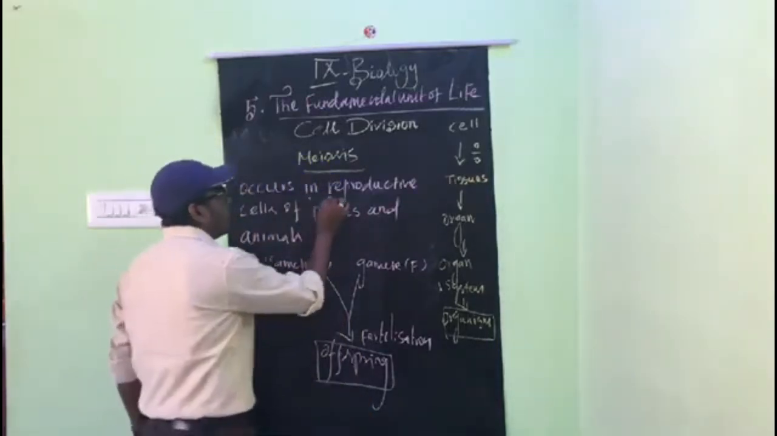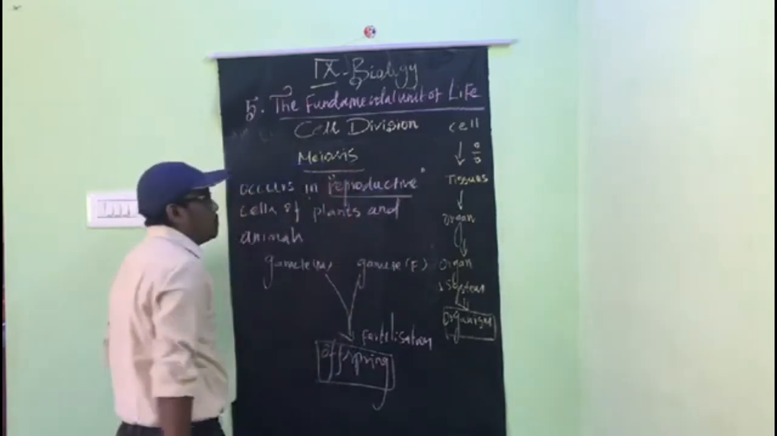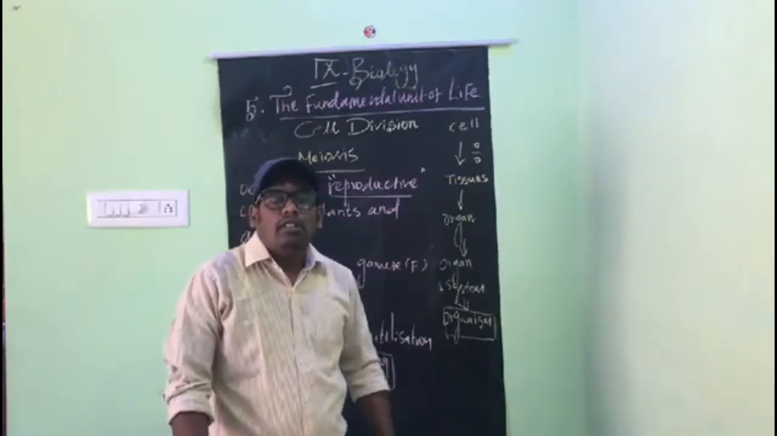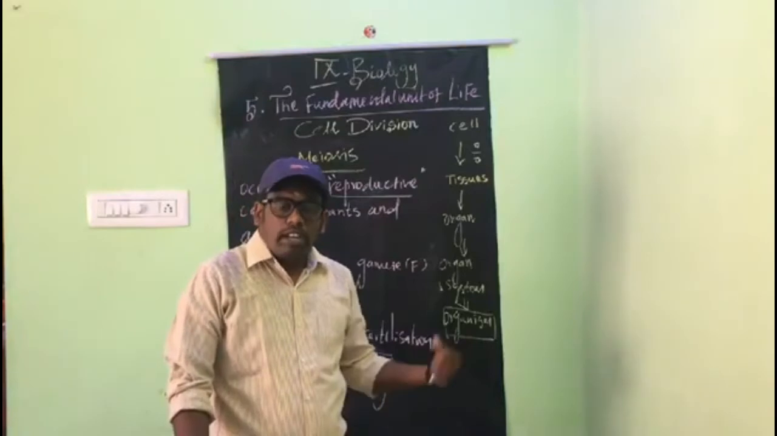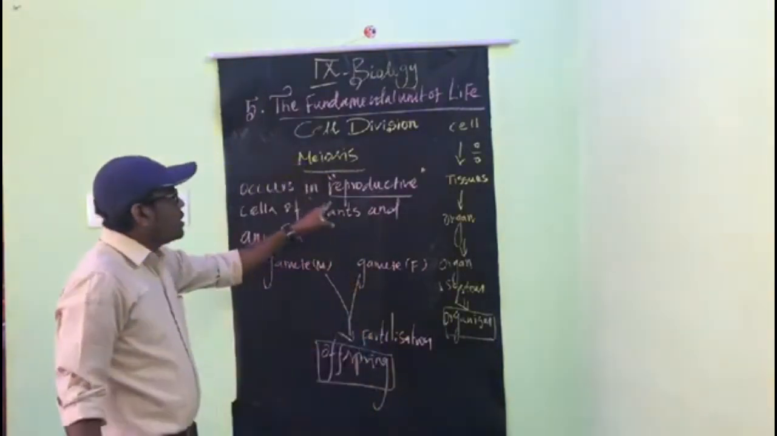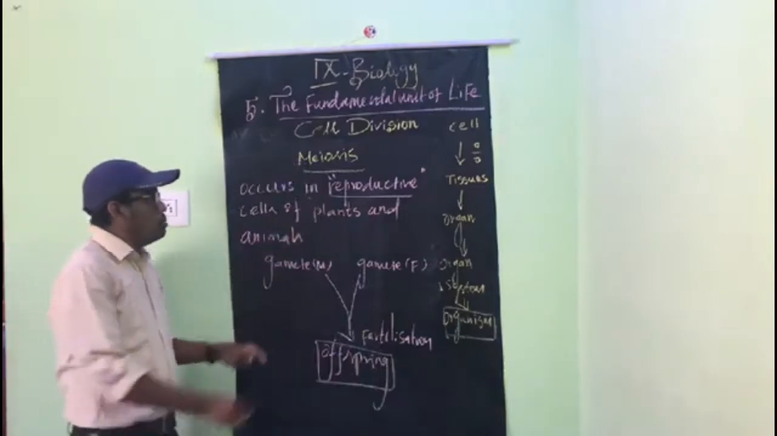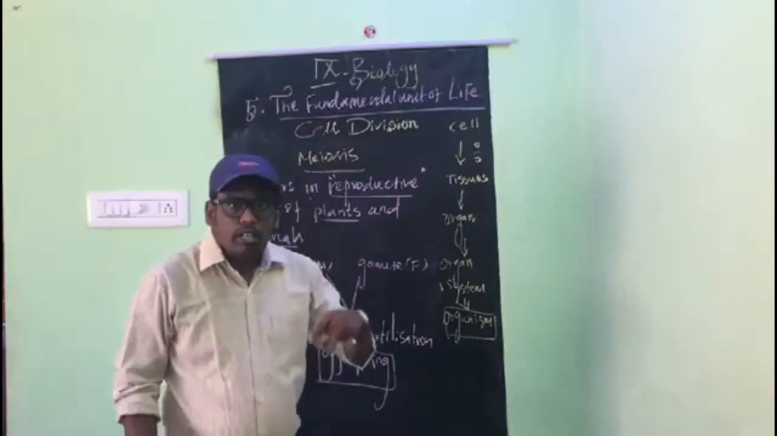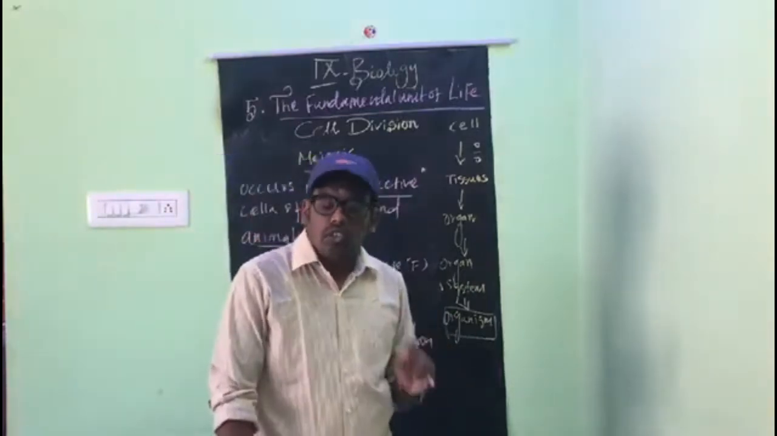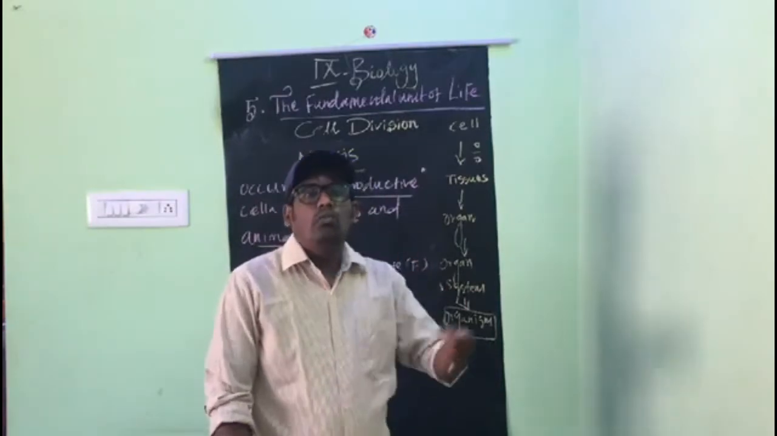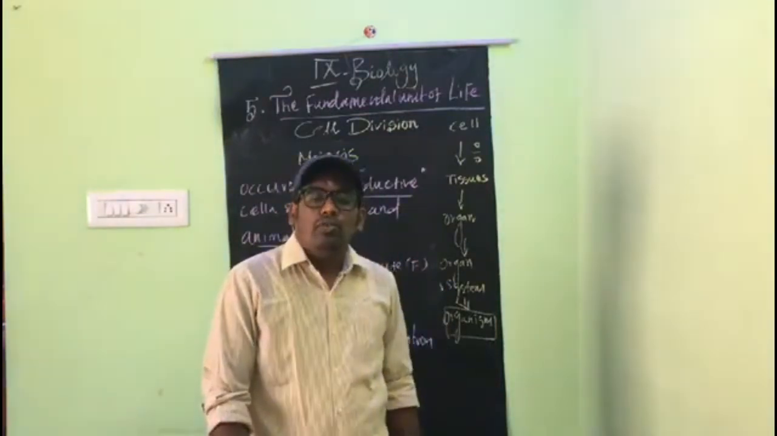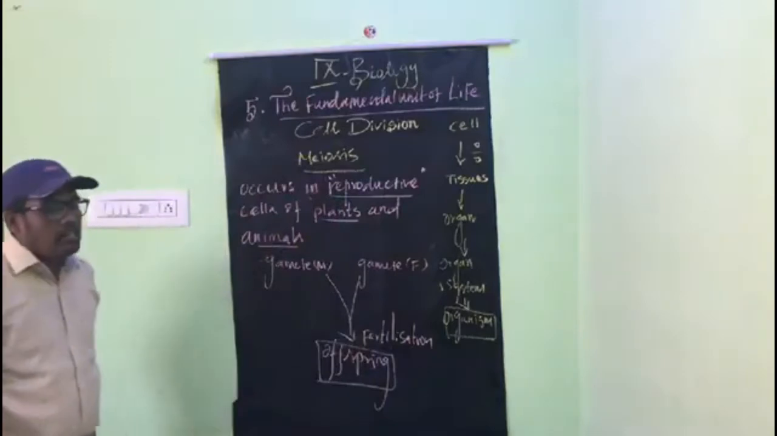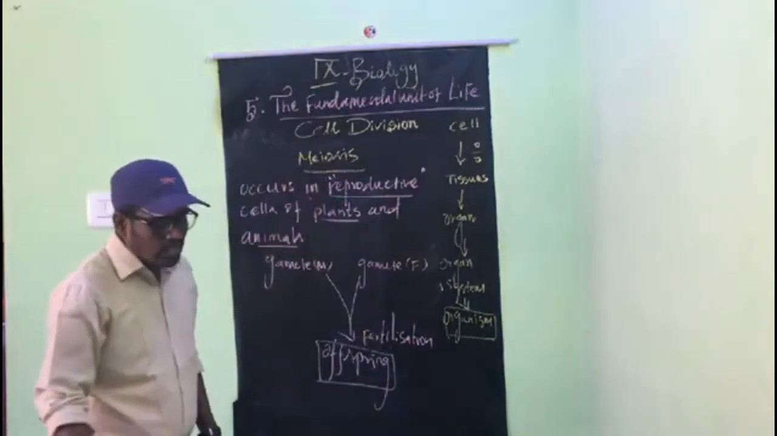This occurs in reproductive cells, whereas mitosis occurs in body cells. We have millions of cells involved in division, finally producing two daughter cells. But here it occurs only in reproductive cells, both plants and animals. The male gamete and female gamete contain a nucleus, and inside the nucleus the chromosomes are there. When the male and female gametes are fused, division occurs. The division is called meiosis.